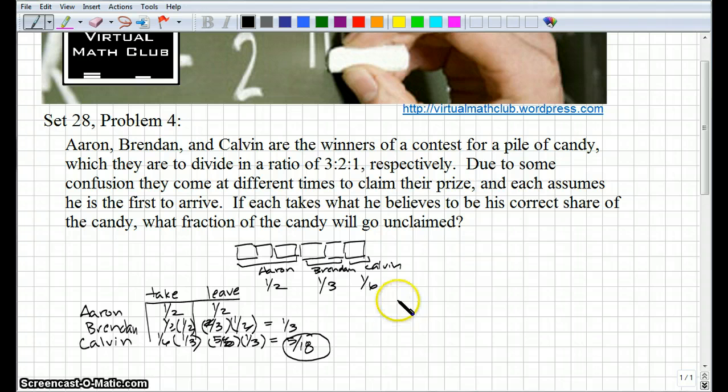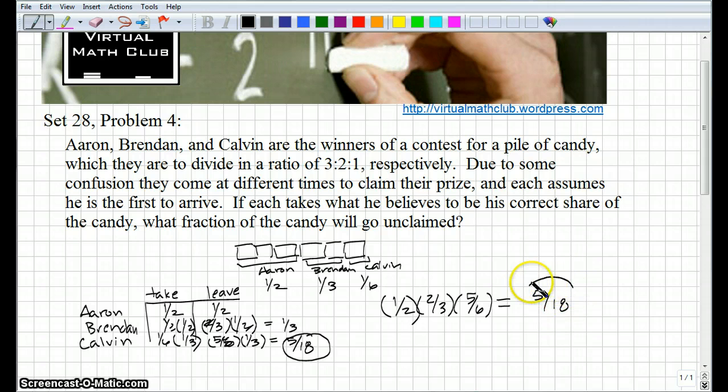Because essentially the amount of candy that's left is going to be 1/2 times 2/3 times 5/6, right? Because if Calvin comes first, he's going to take 1/6 of the candy and leave 5/6, and then Brendan will take a third of what's left and leave 2/3, and then Aaron will take half and leave half. Okay, so since multiplication is commutative, no matter what order they come in, the amount that's going to be left is just going to be 5/18.